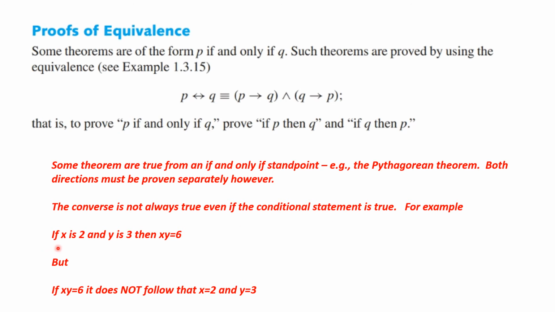Now, the converse is not always true, even if the conditional statement is true. For example, if x is 2 and y is 3, then x times y is 6. That is true. But if x times y equals 6, it does not follow that x equals 2 and y equals 3. We could have x to be 1 and y to be 6 as an example.